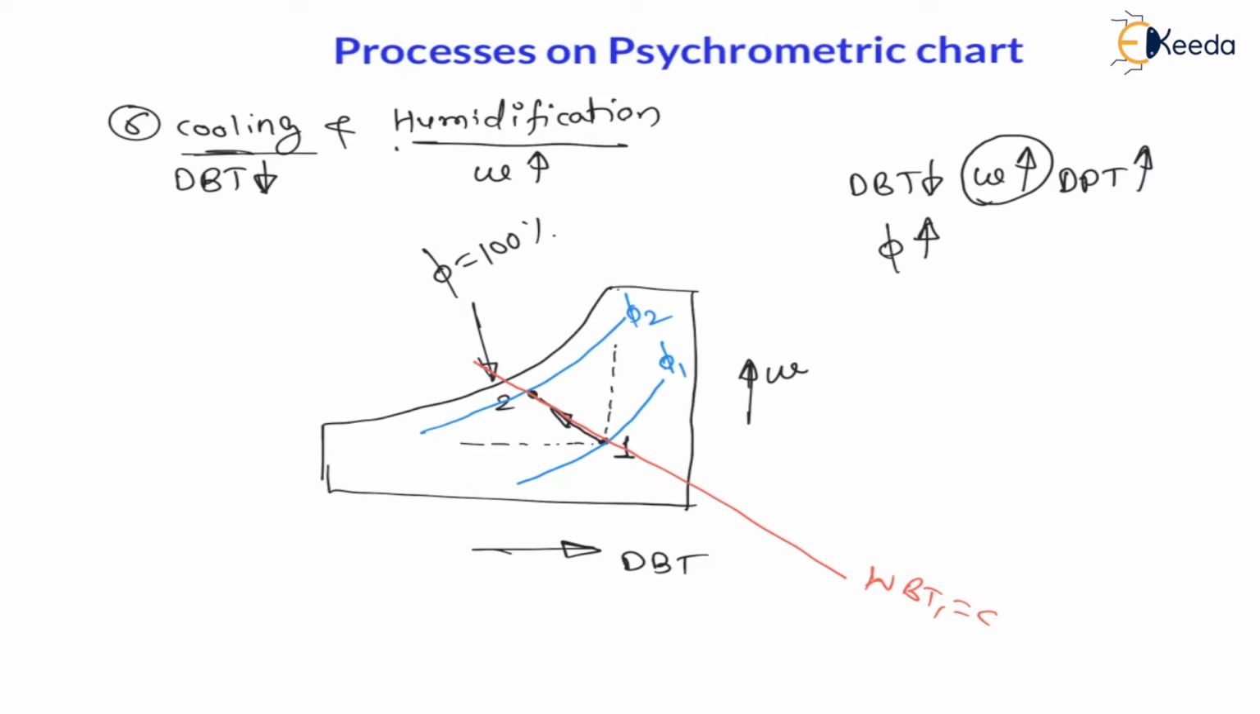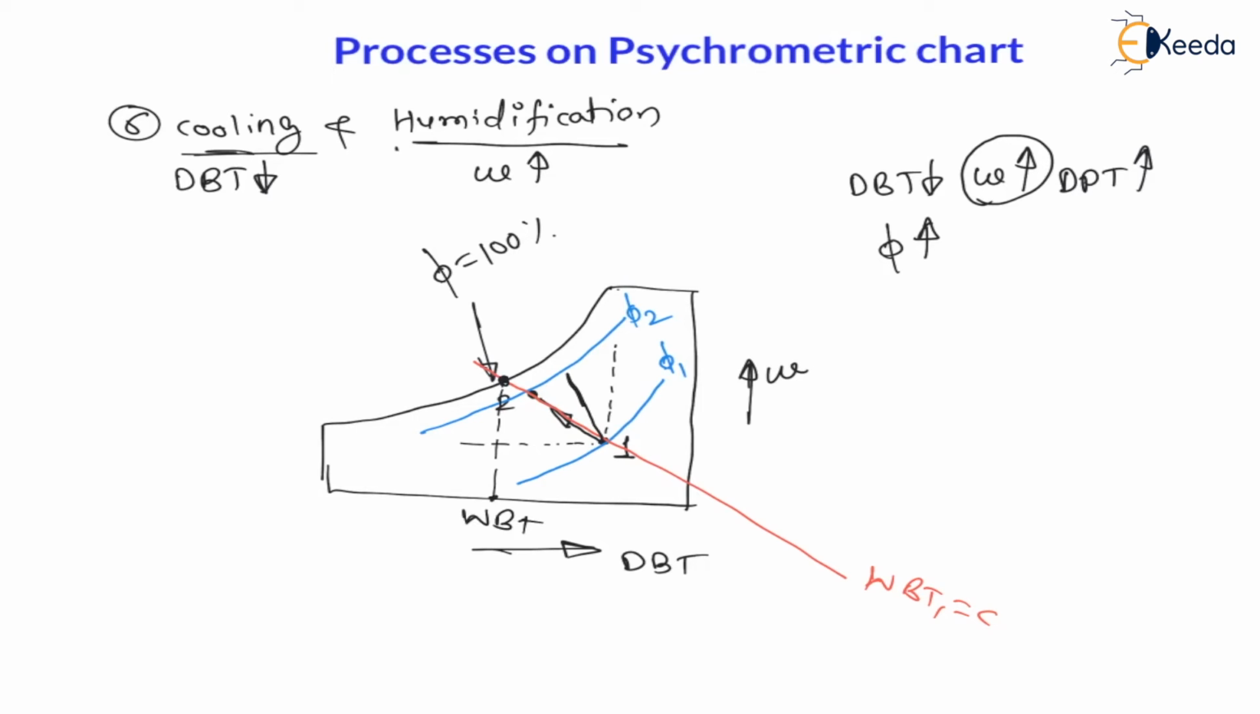Now for 2 also you will find the same line. See, for 1 as well as 2 you will find the same variable temperature, right? Therefore for this process variable temperature is constant. Again we can check another process.